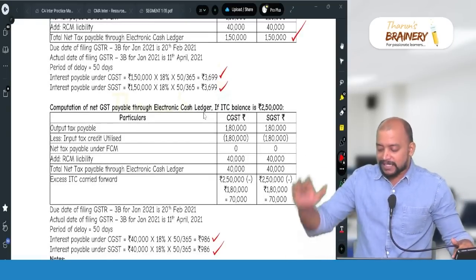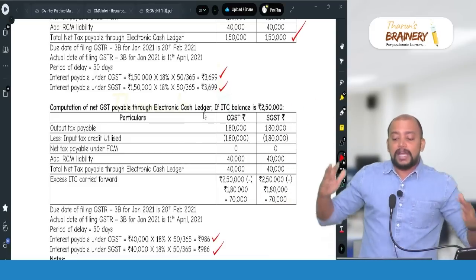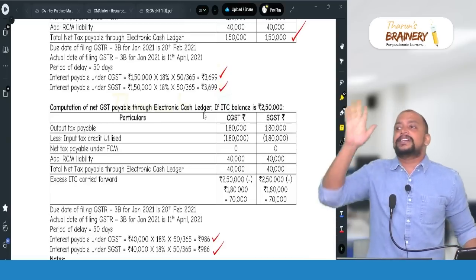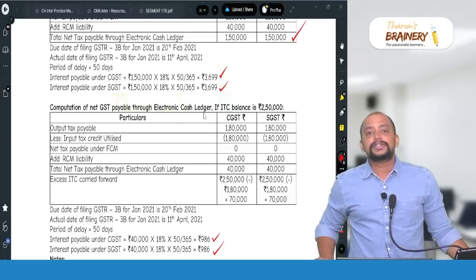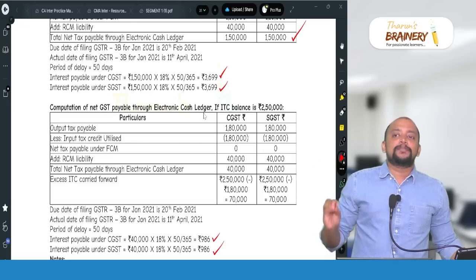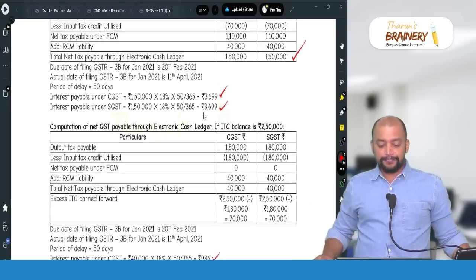1,80,000 into 1% is 1,800, plus RCM liability 40,000. So on 41,800 that interest will be computed. Understood here? For delay in filing GSTR-3B, interest will be computed on that amount which is paid through the cash ledger.